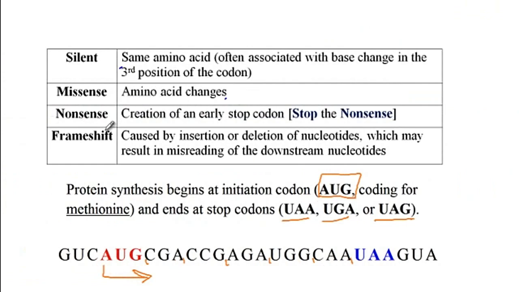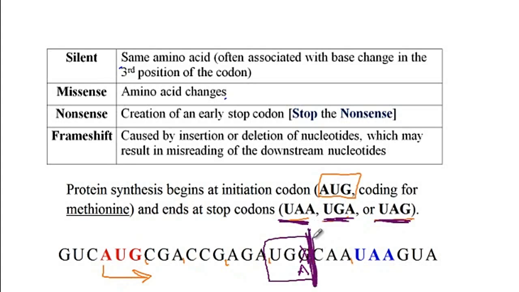With the nonsense mutation, there is creation of an early stop codon. The stop codons include UAA, UGA, and UAG. So let's say that in this mRNA example, we get a mutation here, where the G changes to A. So we get UGA right here, and that's a new stop codon. So our mRNA translation will now be stopped here, and thus our polypeptide would be truncated. It would be 2 amino acids shorter than it should normally be. And that would be an example of nonsense mutation.